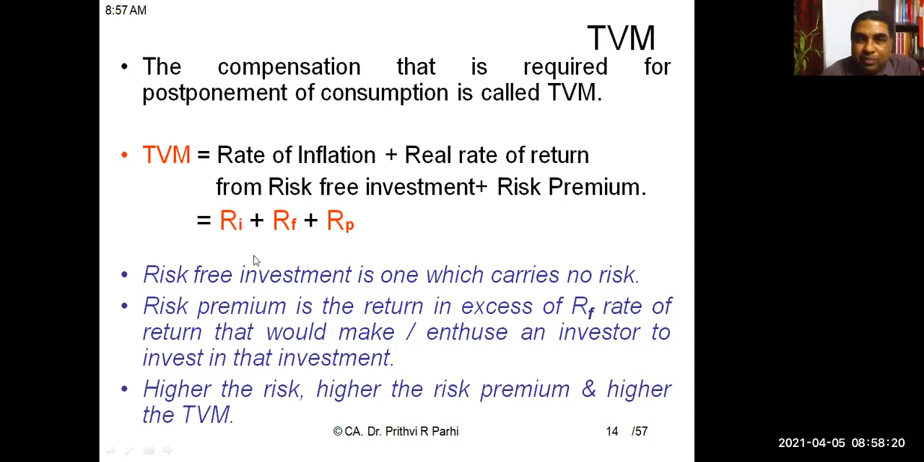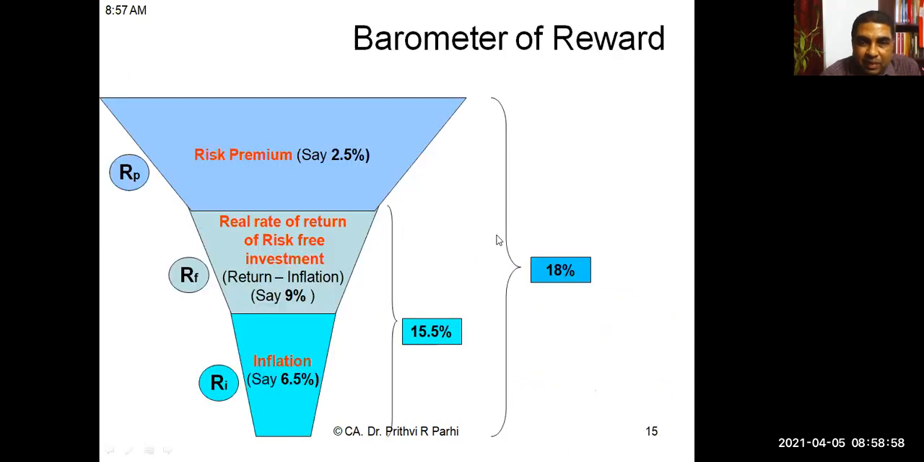Rate of inflation is the rate at which the value of money diminishes or the purchasing power of money reduces. Risk-free rate of return: if some investment is made in a particular instrument where risk is zero, risk is nil, we call it the risk-free rate of return. Normally, central government short-term securities are considered as the risk-free investment. So that rate of return plus risk premium, all these three things, if you add, you will get time value of money. Right? This is what I had shown you in a previous class.